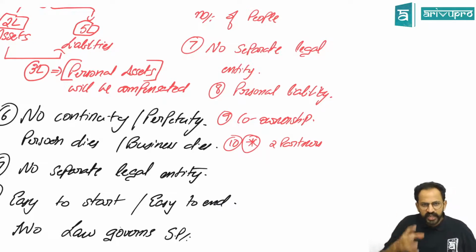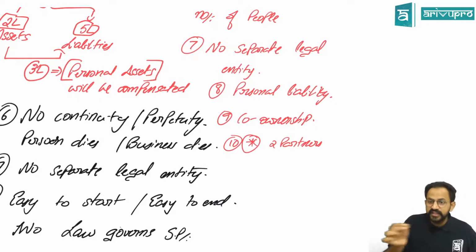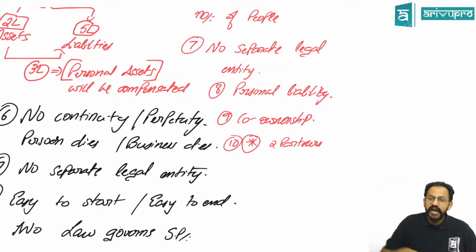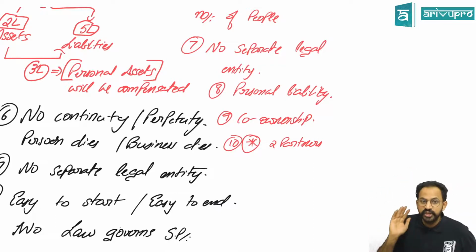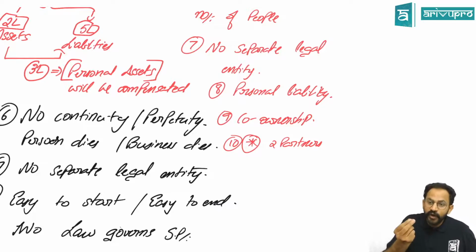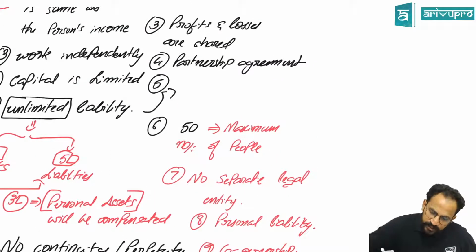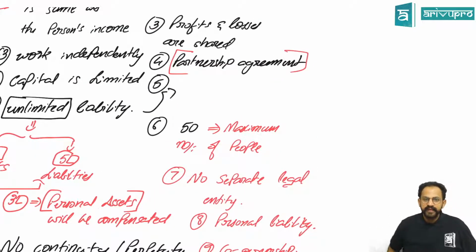There are certain clauses in that also. So it all depends on your partnership deed. If you want your partnership to continue, you can write it so that the legal successors will come and become the partners and the partnership will continue. All that depends on how you want to draft your partnership agreement.